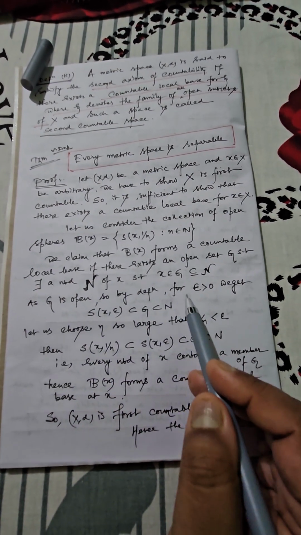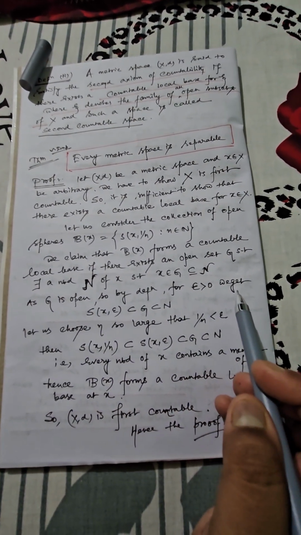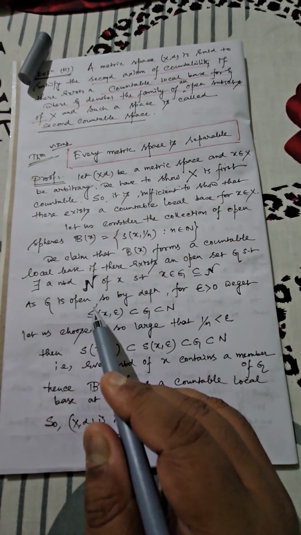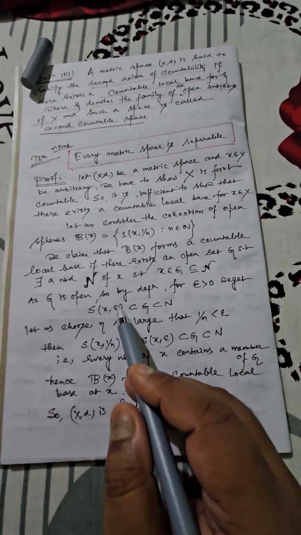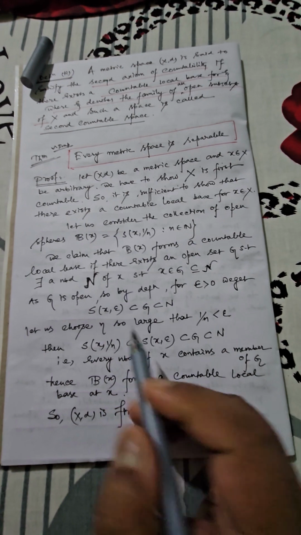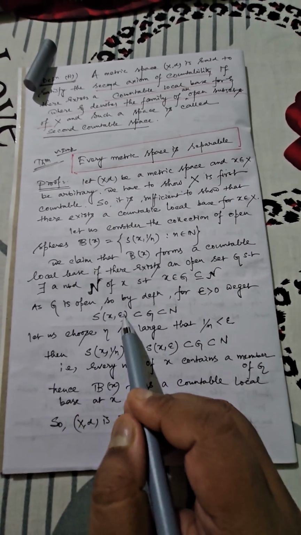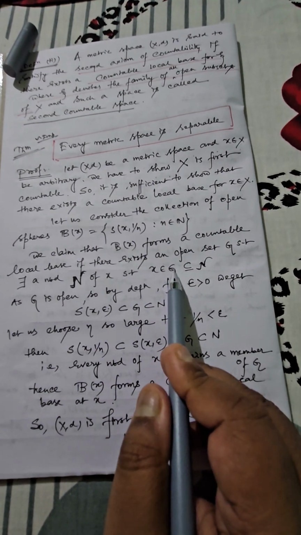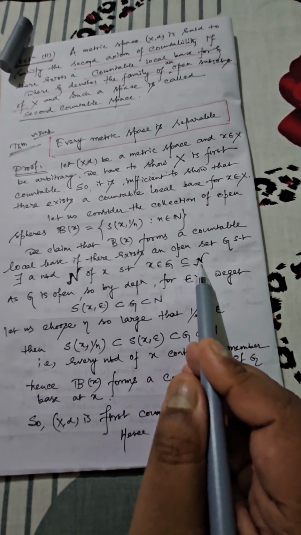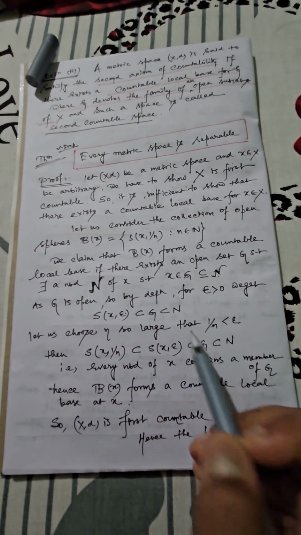Obviously for that you have chosen epsilon greater than 0, arbitrarily small, so the open ball can be written in this way, S(x, epsilon). So here you can imagine that the original open ball S(x, epsilon) is contained within G, which is further contained within N as per our construction.